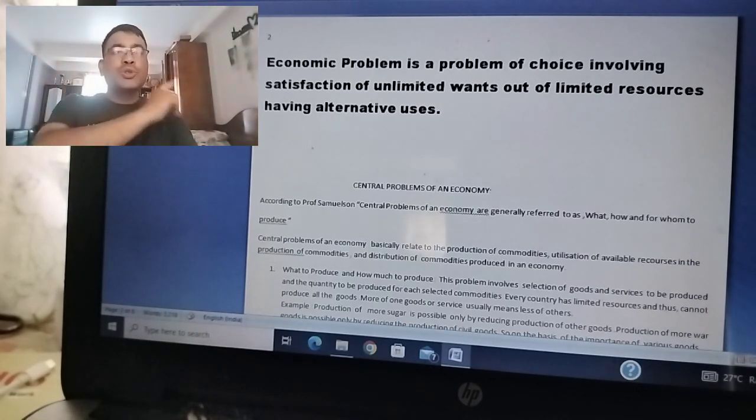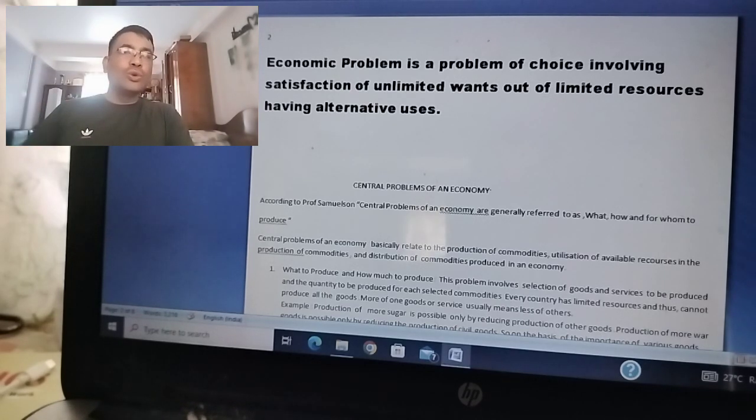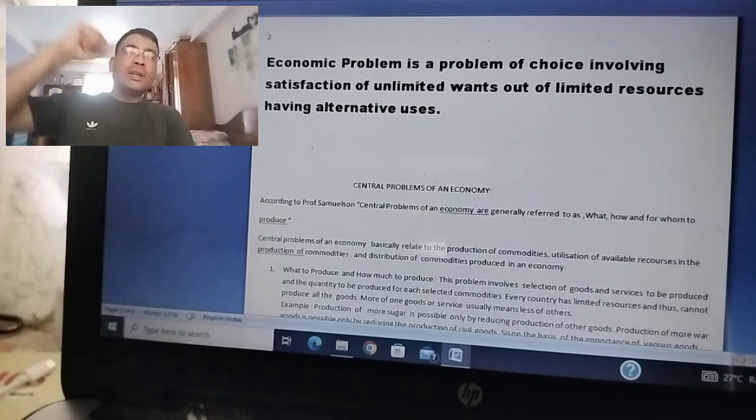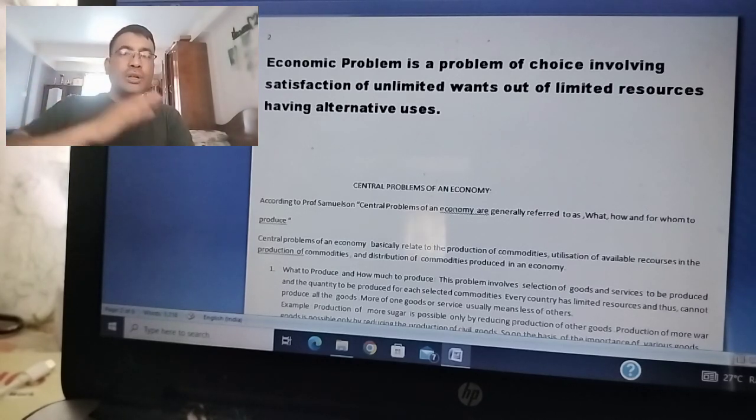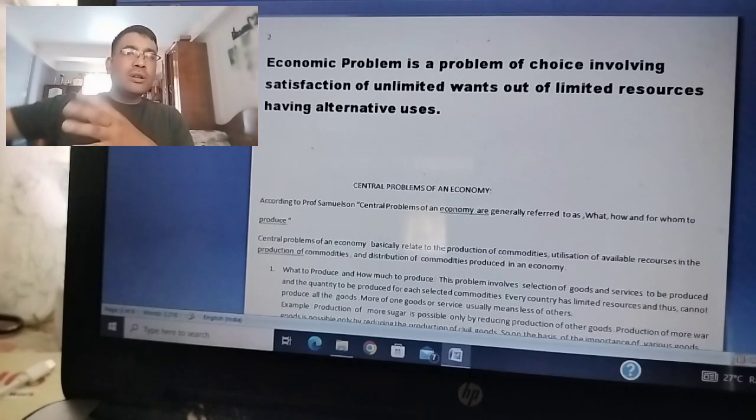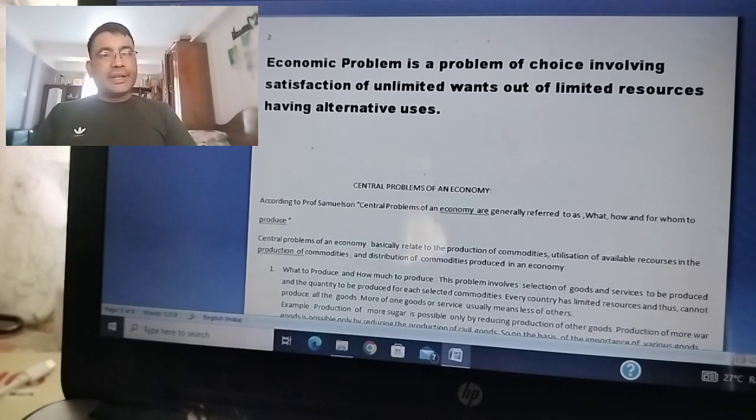It is a problem of choice relating to adopting labor intensive or capital intensive technology, whether to produce labor intensive commodities or capital intensive commodities, where those resources should be diverted, and which commodities should be preferred first, considering public welfare, not only profit. This is very important.